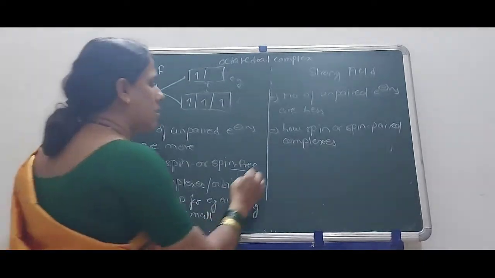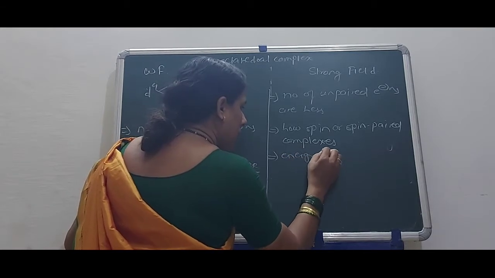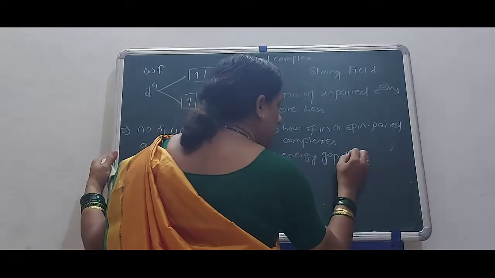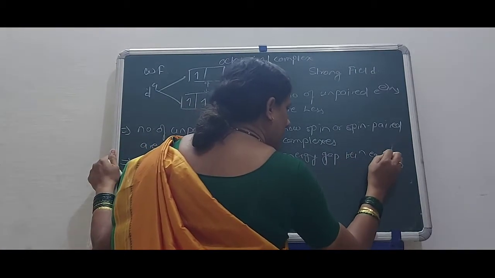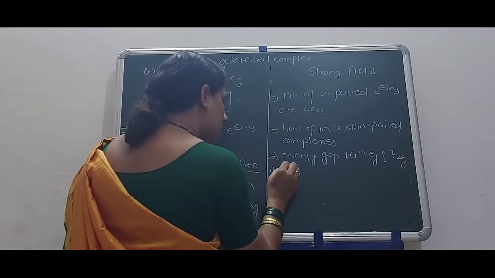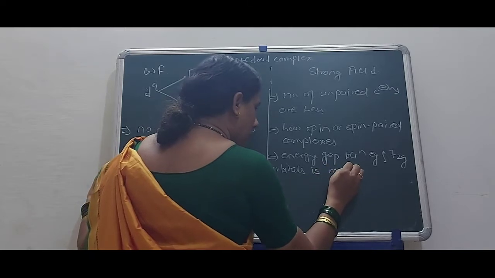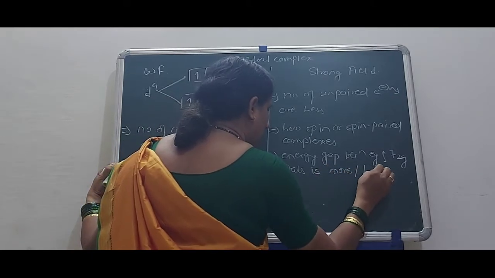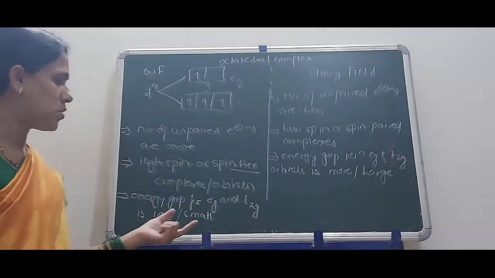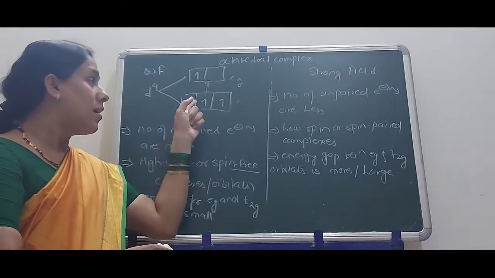Okay, here also the energy gap between Eg and T2G orbitals is more or large. As the energy gap is small or less, an electron can easily enter from the ground state